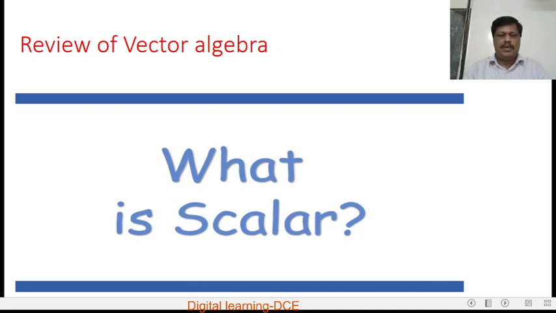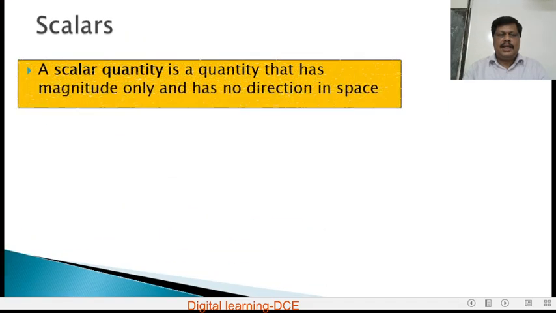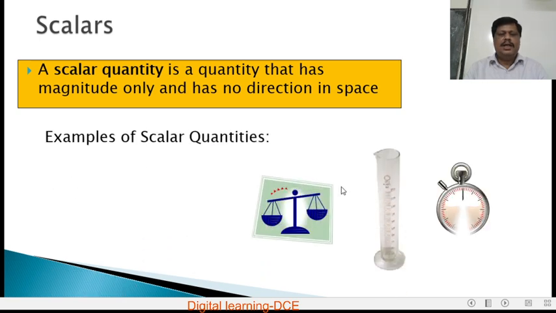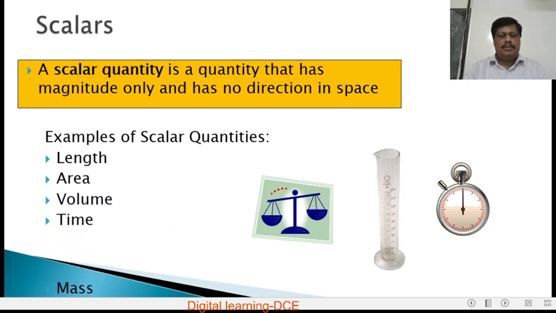What is a scalar quantity, or scalars? A scalar quantity is a quantity that has magnitude only and has no direction in space. Examples of scalar quantities are length, area, volume, time, mass, work, power, energy, density, etc. So, a scalar quantity is one which has only magnitude but no direction.